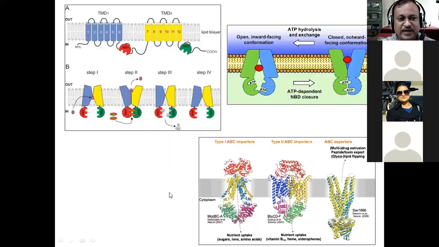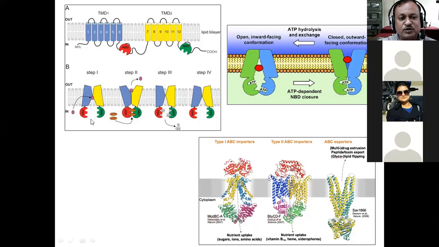I'll go directly to the next slide where we have some good schematic diagrams. Can you see this? This is a particular protein, a transporter, which is in the membrane. It has multiple membrane spanning regions, as you can see here, and these are all connected by loops. Can you see the loops here? Each of these transporters is associated with an NBD, the red colored region or the green colored structure here. These are called the nucleotide binding domains. So it is here that the ATP molecule will bind.